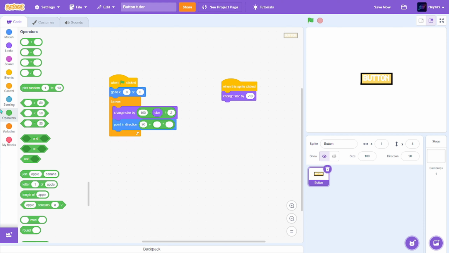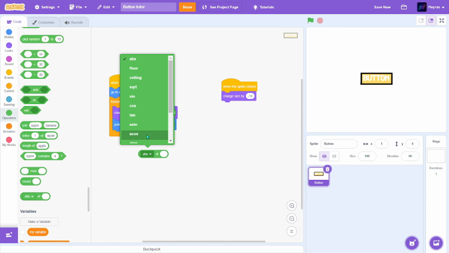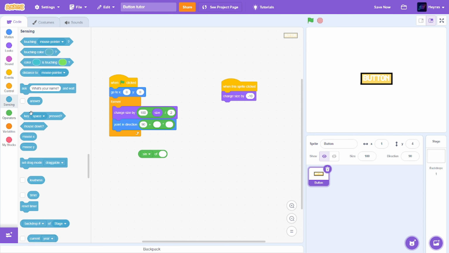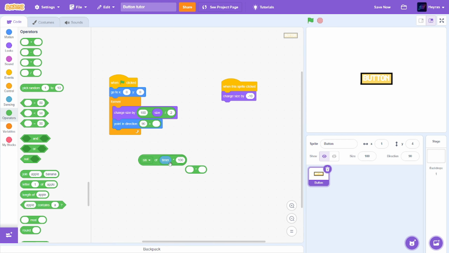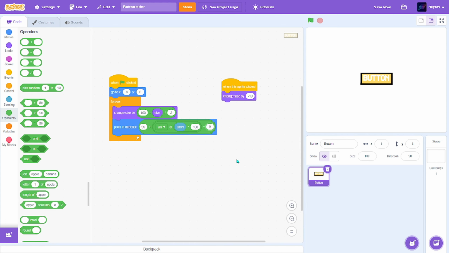Get a multiplication, and you get the sin of timer, like this, times 100, like this, and get another multiplication, put it in here, and multiply this by, let's say, 5. So you can see it rotates slowly by 5.